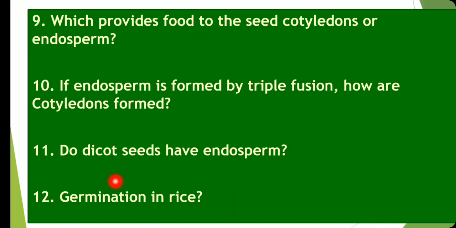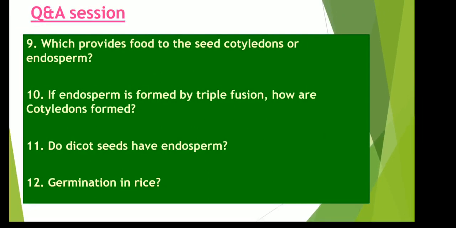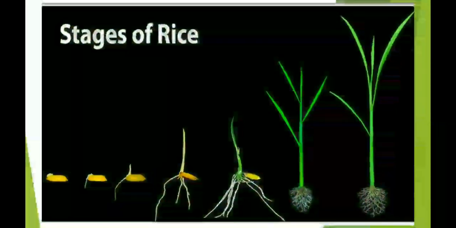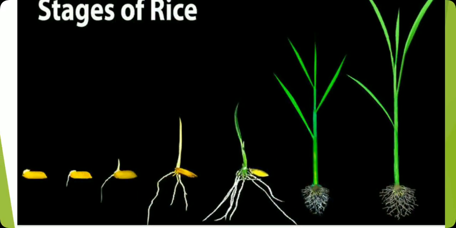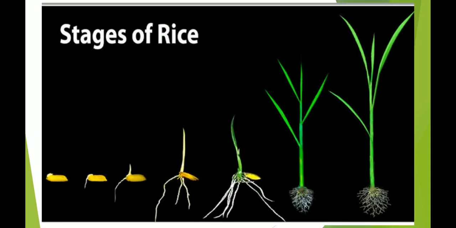The next question is germination in rice. What type of germination is in rice? It is the same germination for which you have given the answer in my Google form. Here you can see this picture, stages of rice, and now you are seeing this growing structure. What is this part? If you know it, you may give the answer. Which type of germination is it? It is hypogeal germination.